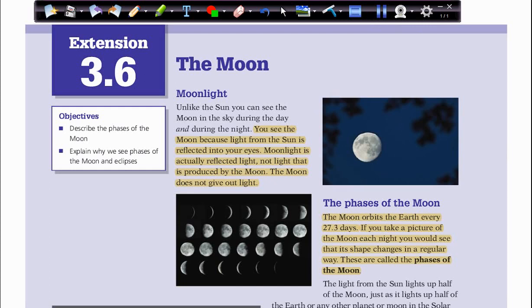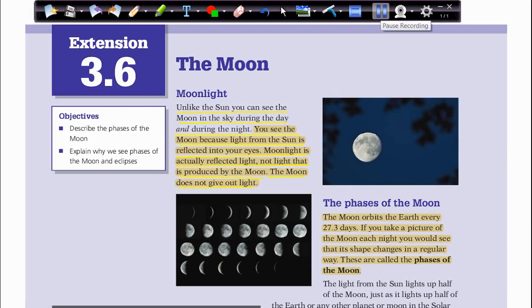So, the moon. Moonlight. Unlike the sun, you can see the moon in the sky during the day and during the night. You see the moon because light from the sun is reflected into your eyes. Moonlight is actually reflected light, not light that is produced by the moon. The moon does not give out light.